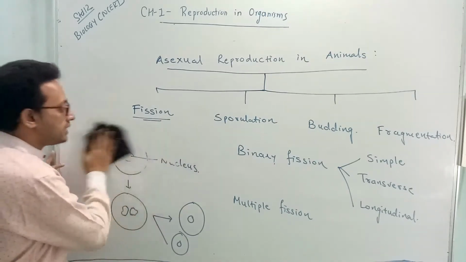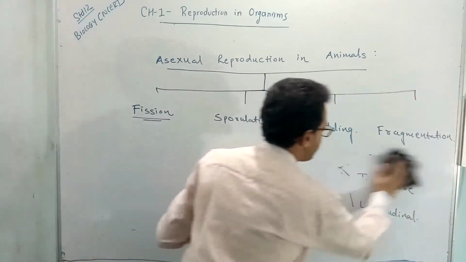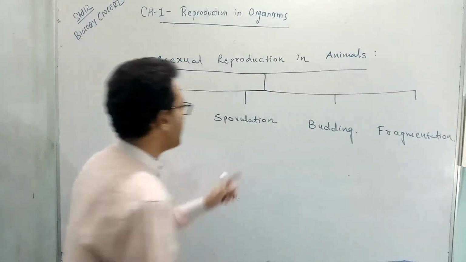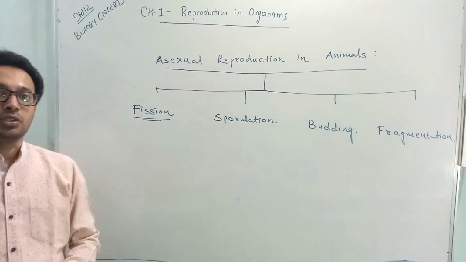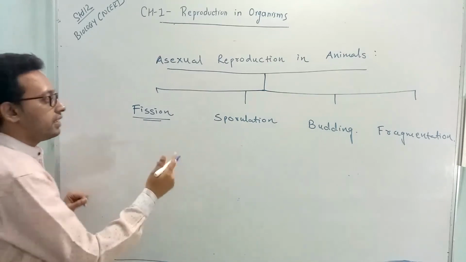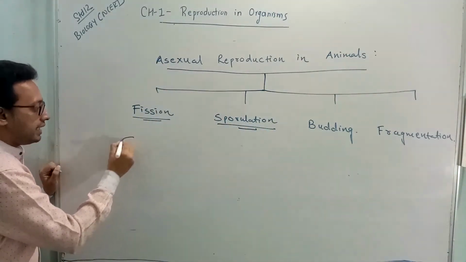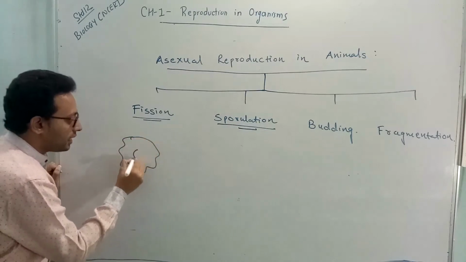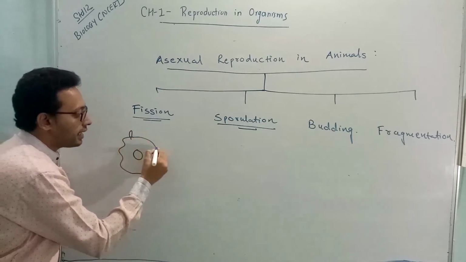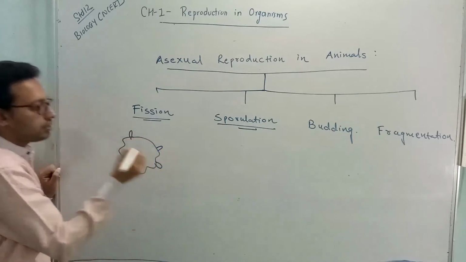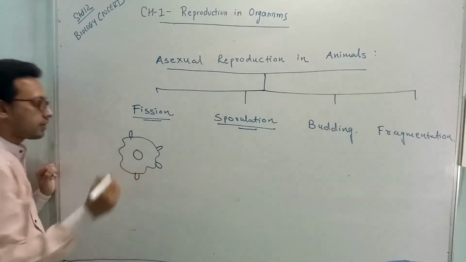Let's move ahead with the second type of asexual reproduction in animals, which is sporulation. What is sporulation? We will discuss it with the example of an amoeba. This is an amoeba. You might have studied in the 10th standard that the amoeba has finger-like projections on its surface, and they are called pseudopodia.